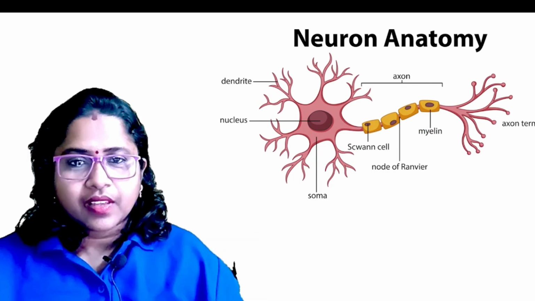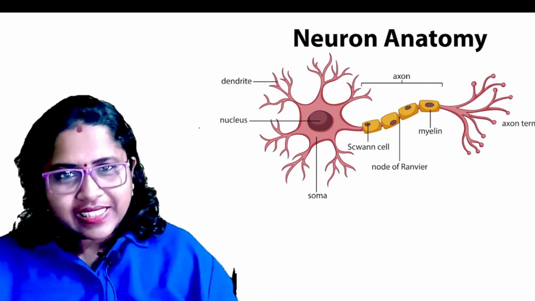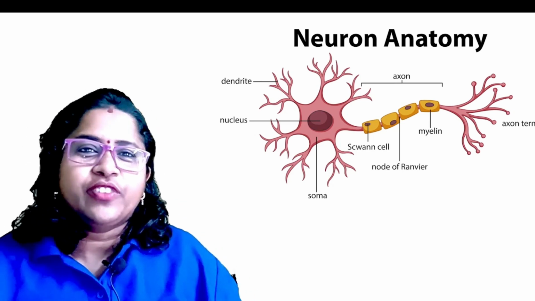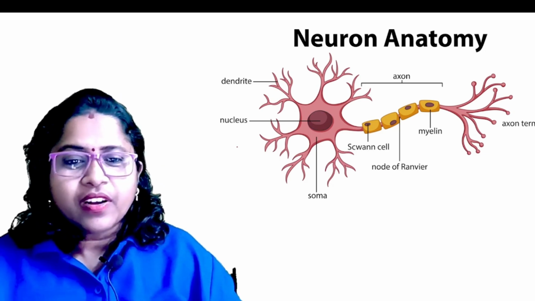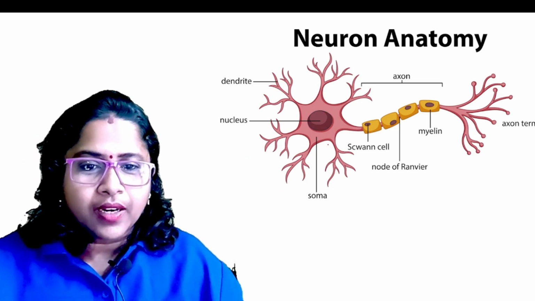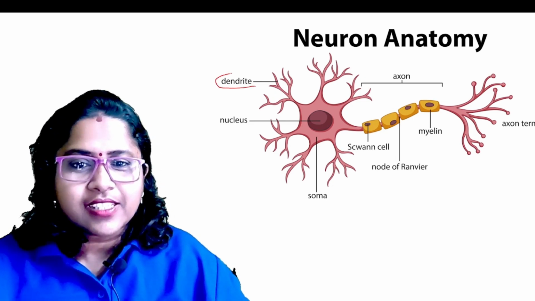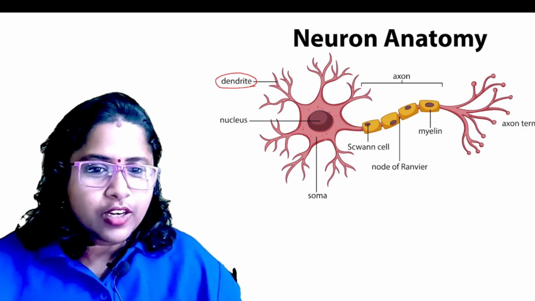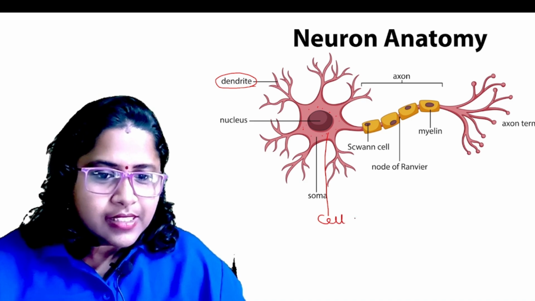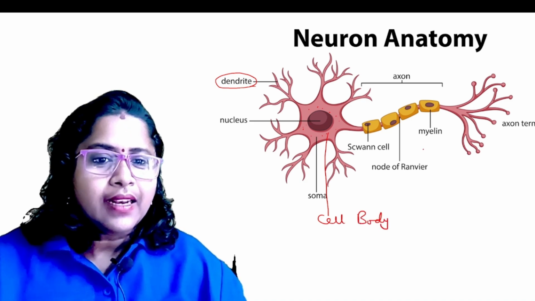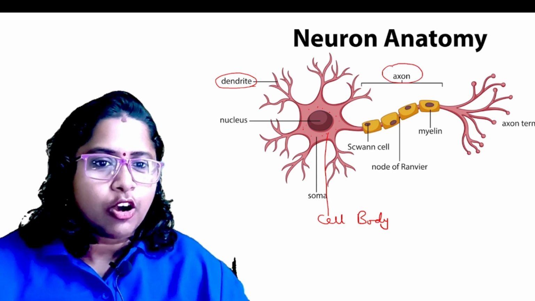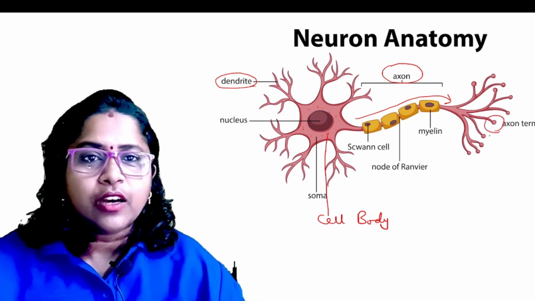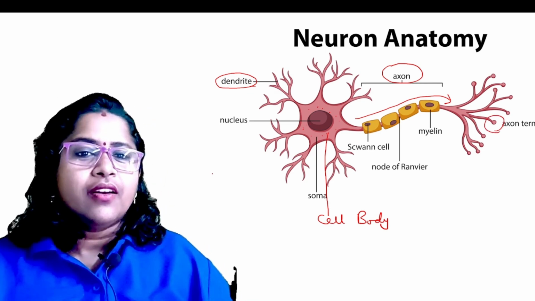Okay, clear, understood? Now we are moving to the next subtopic, that is the structure of the neuron. This is the structure of the neuron. It consists of different parts. Number one, this part is called a dendrite. This part is called the cell body. And this part is called the axon. This is a long branch, that is called the axon. And the last one is the nerve endings. So these are the structures of the neuron.